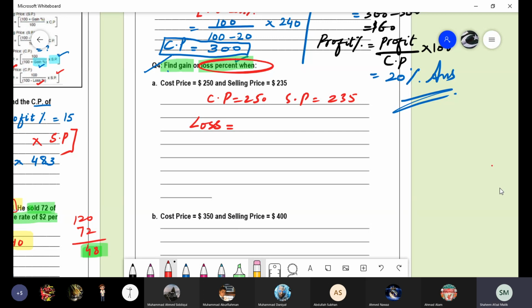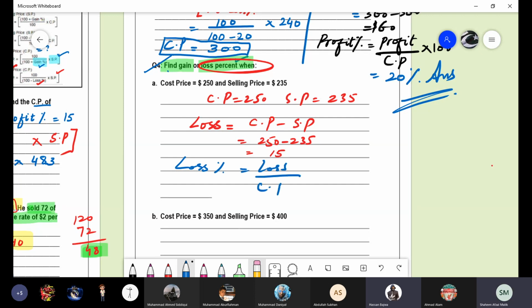Ma'am, loss is equal to cost price minus selling price. Answer is 15. What's the formula for the loss percentage? Loss percentage is equal to loss over cost price into 100. Substitute the values and tell me the answer. 15 divided by 250 multiplied by 100. Answer is 6%.